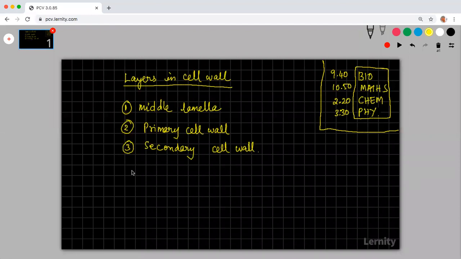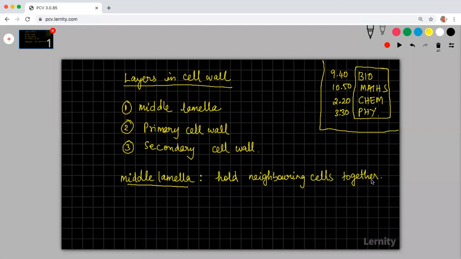Already we have studied what the middle lamella is. Middle lamella is going to hold neighboring cells together. Okay, what is it made up of?